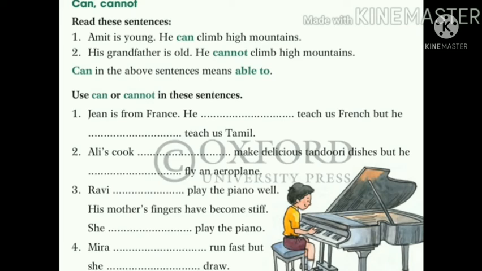While choosing the correct option between can and cannot, children, be careful. Whenever the ability is shown, the person can do this one, so it may be possible that he cannot do the second task properly. Yes, so be careful about it while choosing can and cannot in your sentences. Now just move on to the next exercise.